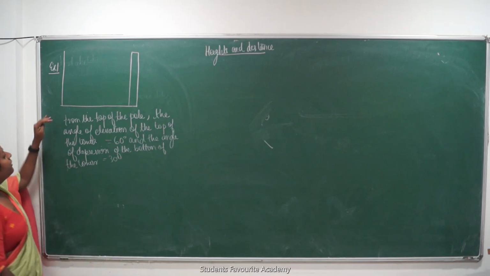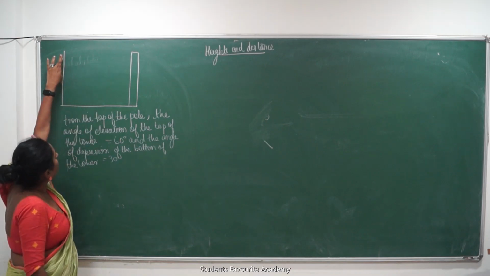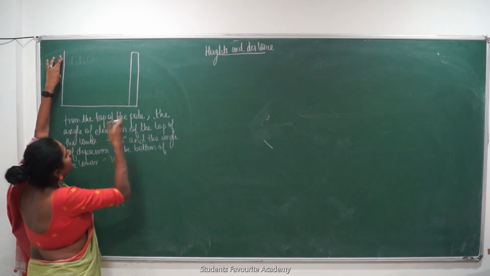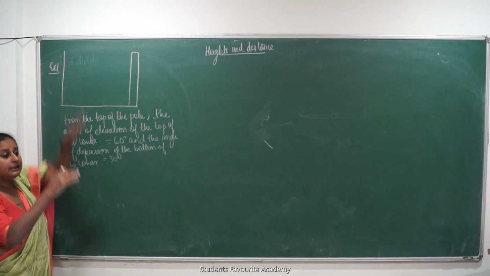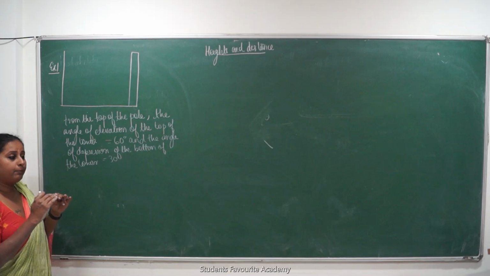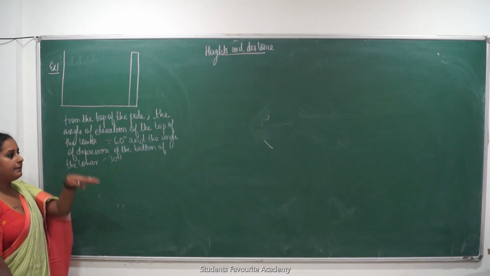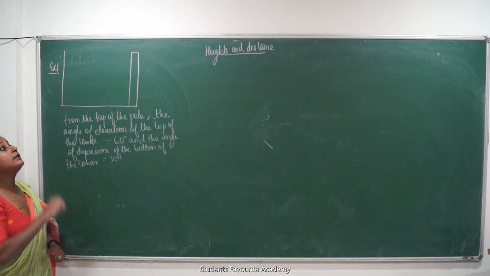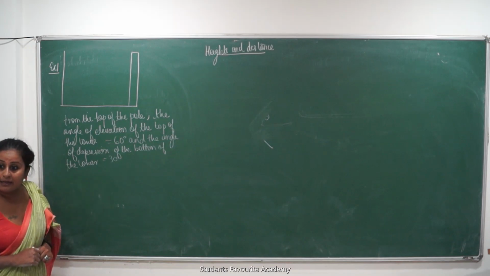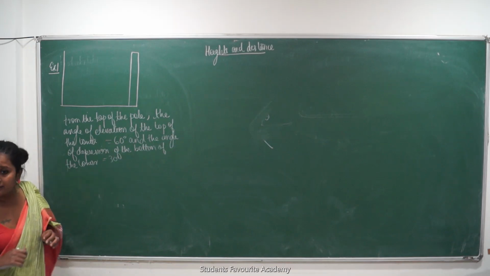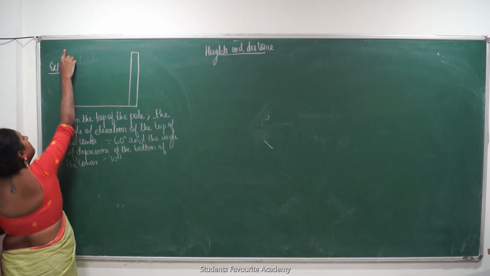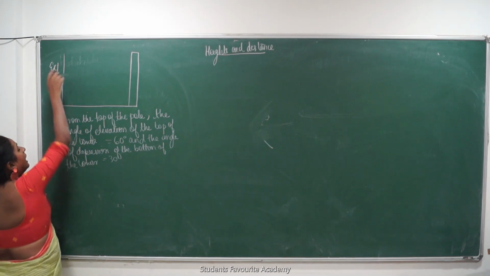First point is, from the top of the pole, the angle of elevation of the top of the tower, मतलब top of the pole से top of the tower दिखता है और elevate करके दिखता है, मतलब मैं अगर पोल पे खड़ी हूँ तो मुझे टावर का टॉप ऐसे करके देखना पड़ेगा कि नहीं? तो who is at a higher level? Tower. So can I bring the pole down now? अभी क्या लिखा है?